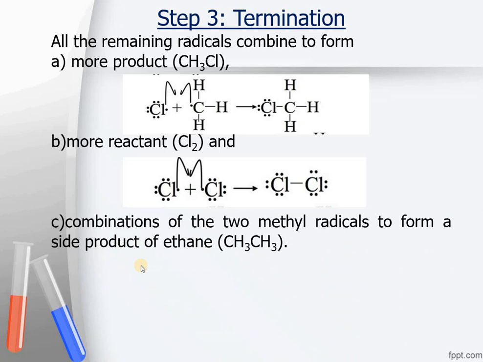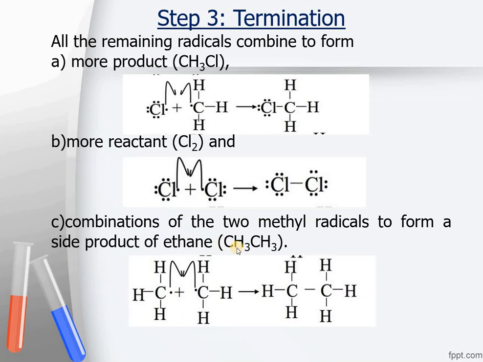And the third important case is when, because there are many chloride radicals and many methyl radicals, some methyl radicals will combine with each other as well and they will make a longer chain molecule, that is ethane. This is how these two methyl radicals are combining together to make up an ethane molecule. And this is how this process would end over here.